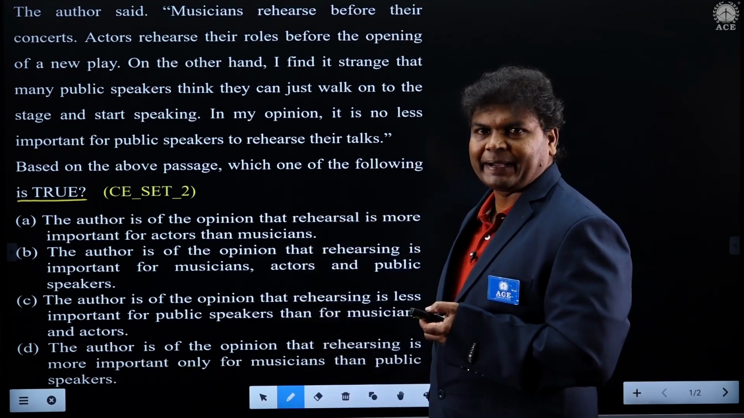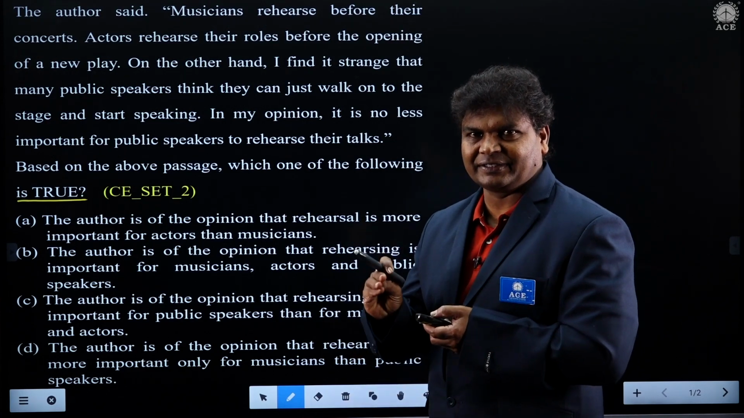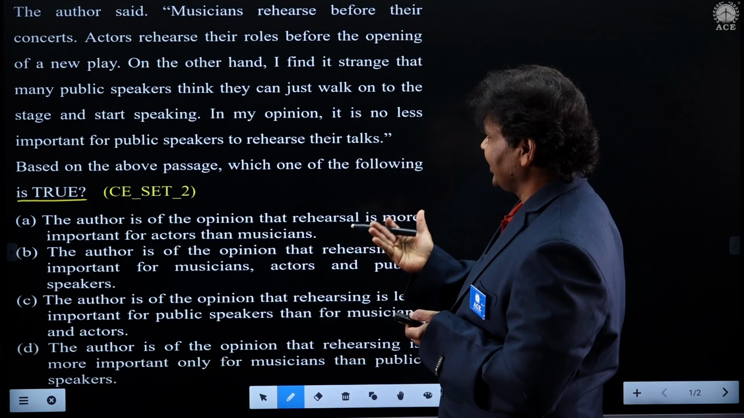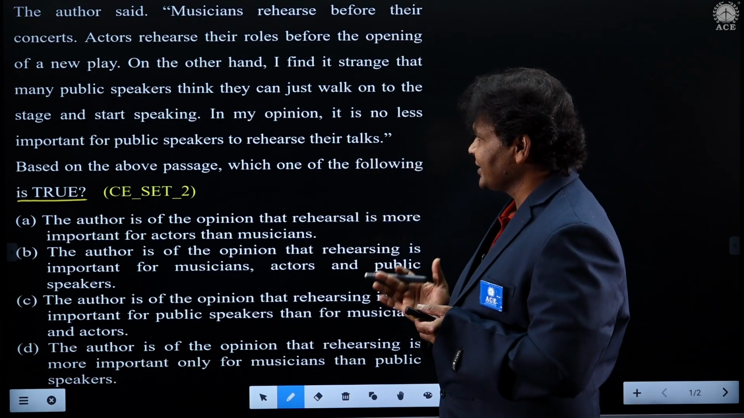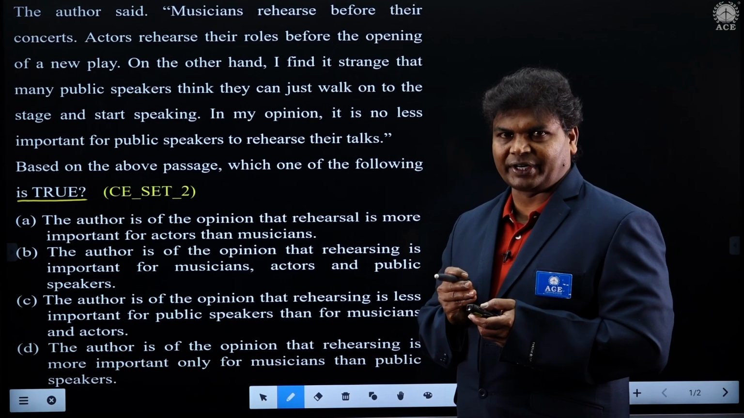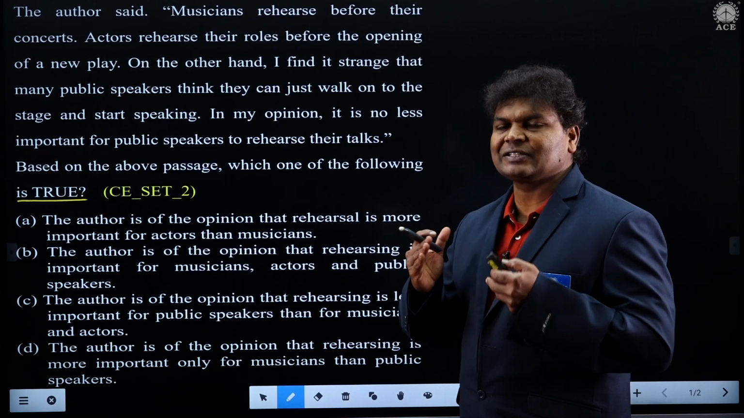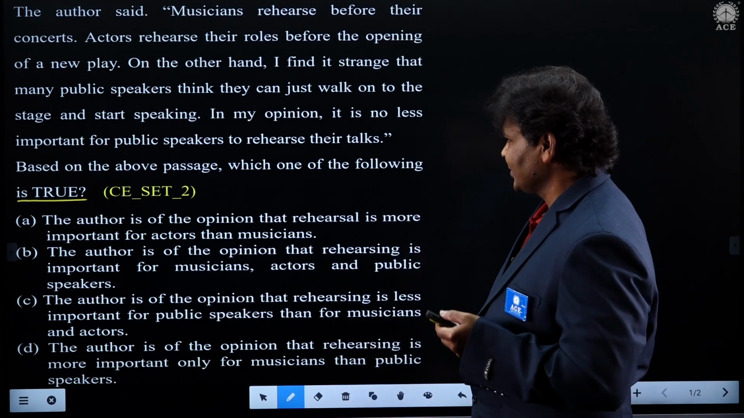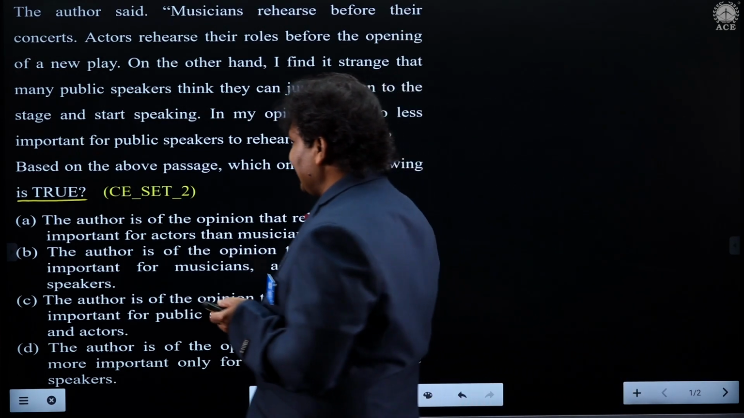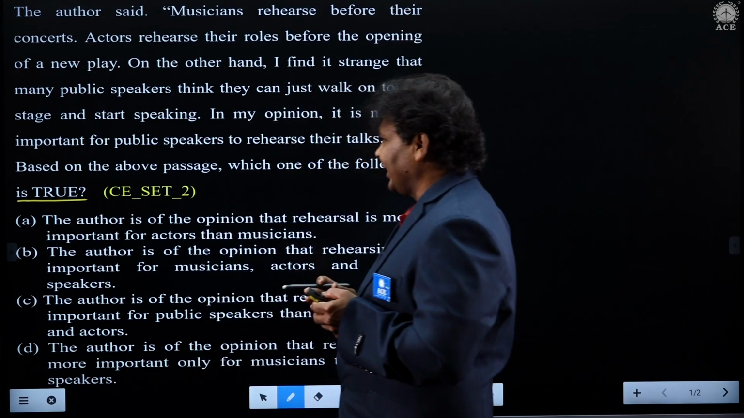So this is the passage, students. The passage is very clear. So musicians rehearse, actors rehearse, only public speakers don't rehearse, but finally the author says they also have to rehearse. So based on the above passage, which one of the following is true?